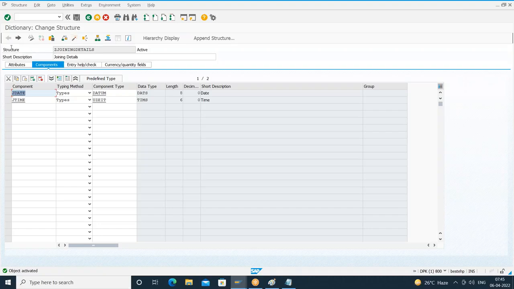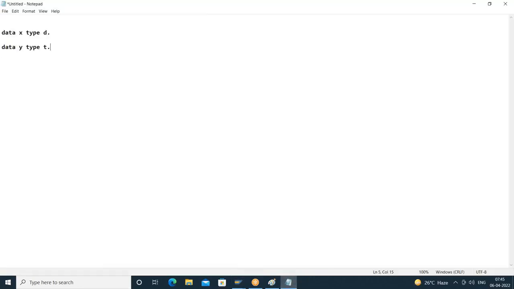So we are done with the structure. Now this structure I can use in the program also. How do we use it in the program? Suppose you say data begin of EMP. Already we have seen include structure. At that time we included the local structure. Now I'll say include structure in the program. What is the structure name? Z joining details.